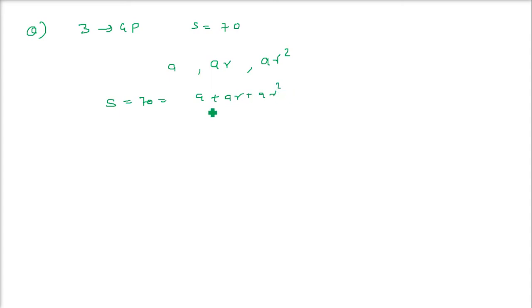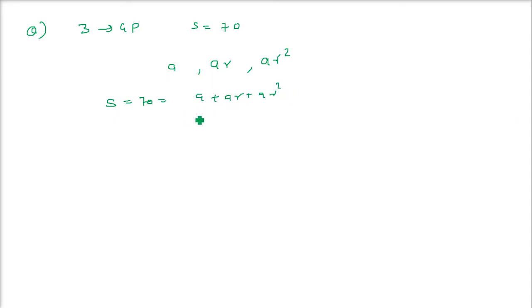Now I'll tell you another method. There is one more method we can have. Let us assume that one is A, one is AR, and one is AR square. This will also be in GP only. Now why we have assumed this, I'll tell you. The question is saying the sum is 70. That is A plus AR square is 70.